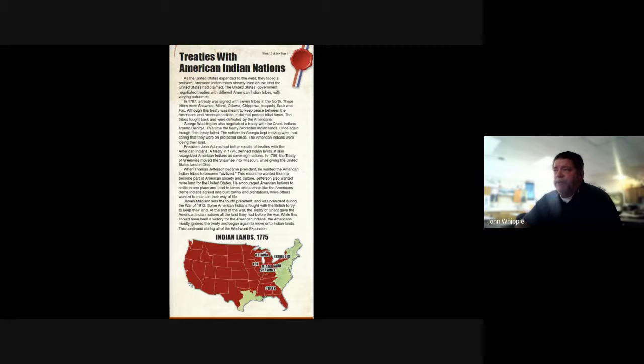When Thomas Jefferson became president, he wanted the American Indian tribes to become civilized. This meant he wanted them to become part of American society and culture. Jefferson also wanted more land for the United States. He encouraged American Indians to settle in one place and tend to farms and animals like the Americans. Some Indians agreed and built towns and plantations, while others wanted to maintain their way of life.